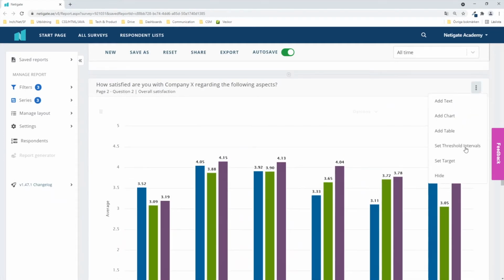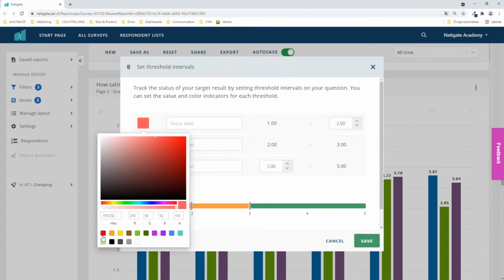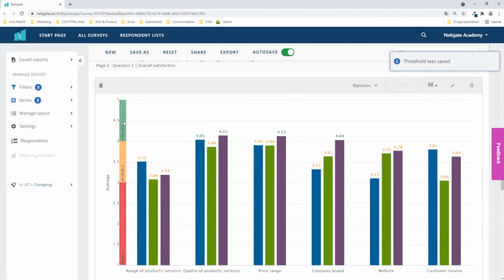You can click here at the same time, set threshold intervals, and then you may choose some colors here. Maybe you want to have your own code, for instance, and you can write text. Obviously, you can edit this as well. This is how it works. You can work with decimals as well, of course. I just wrote 3 text examples here, but you can obviously have a tailor-made text as well. You can choose whatever you want, but the most important thing is that you will display this box.